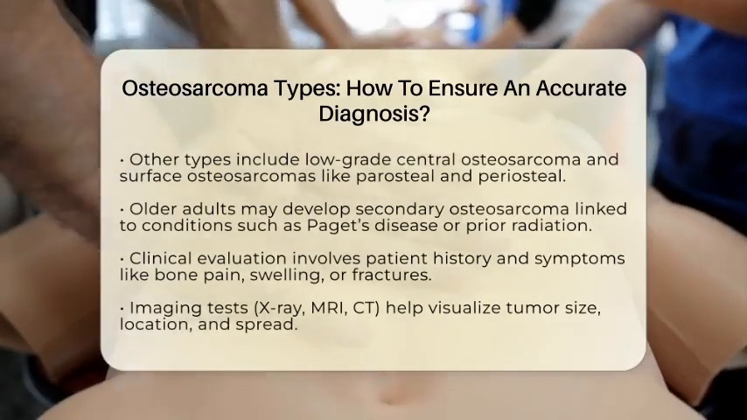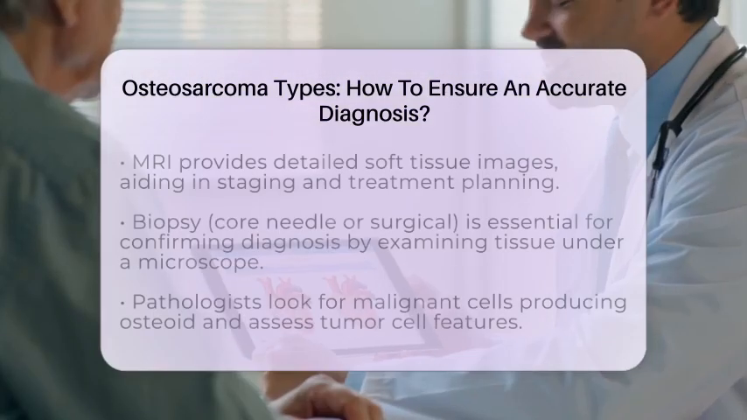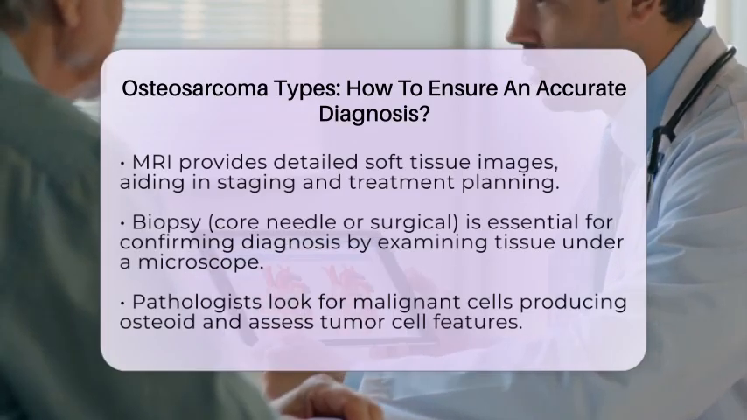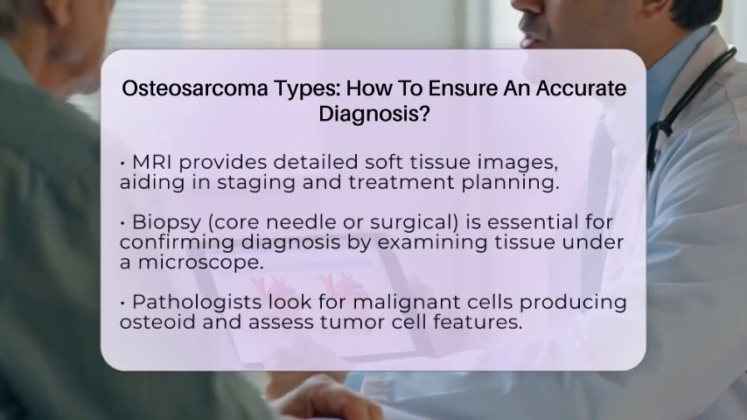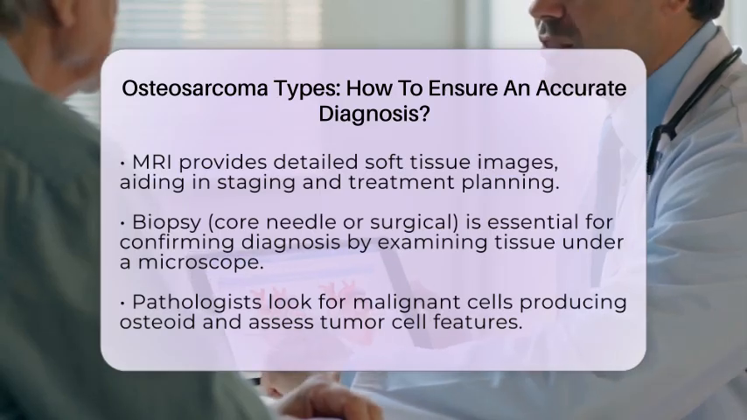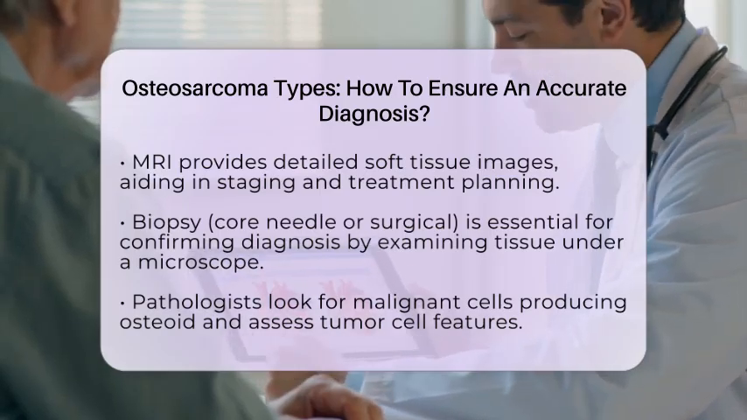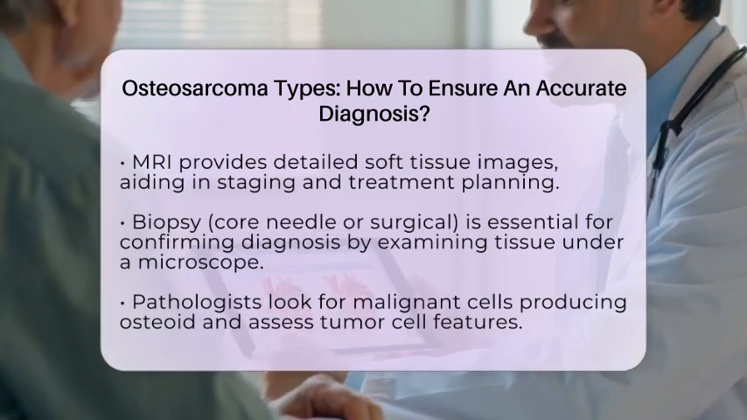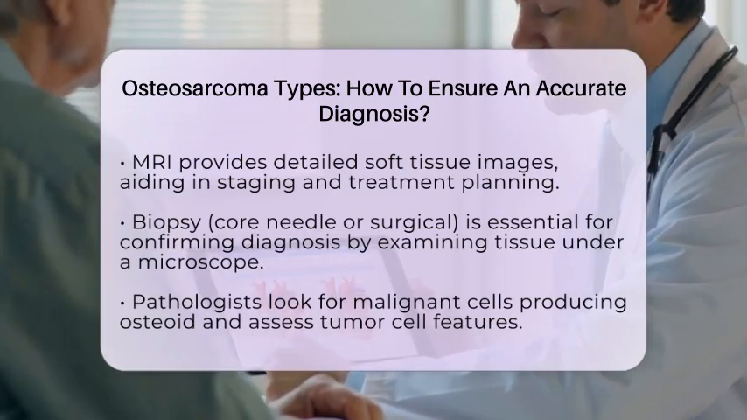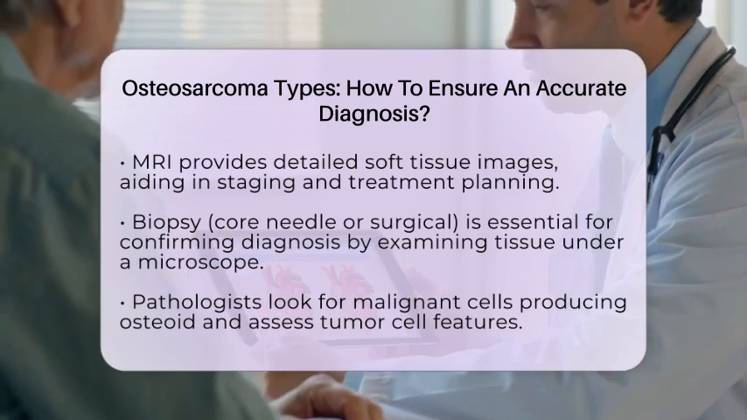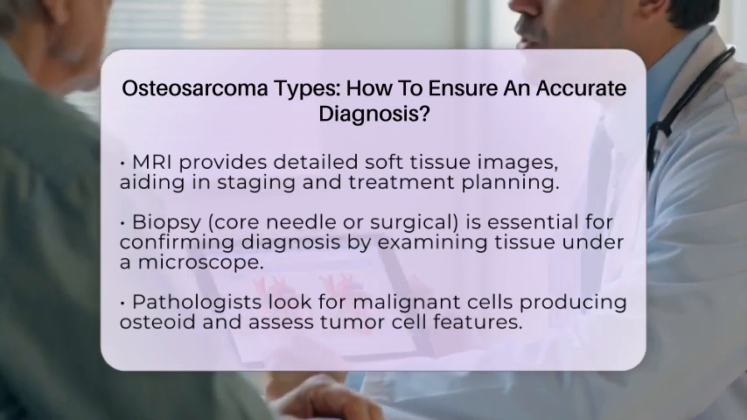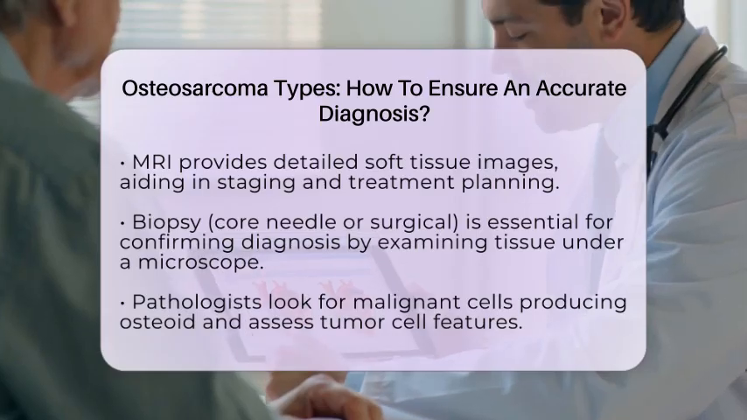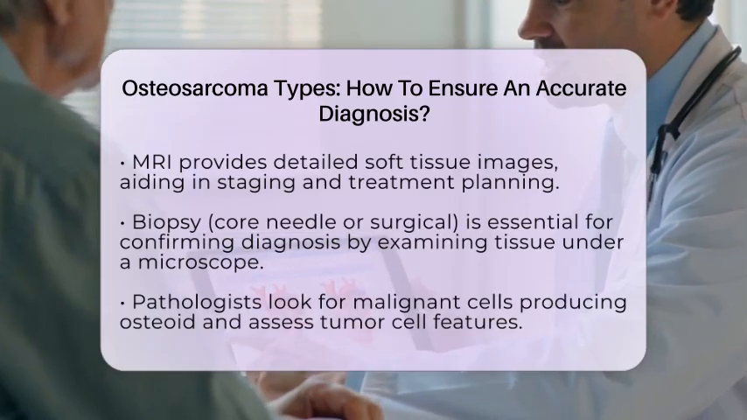An experienced surgeon performs a core needle or open surgical biopsy, carefully choosing the site to avoid contaminating surrounding tissues. The tissue sample is then examined under a microscope. Pathologists look for malignant cells producing osteoid, which is the hallmark of osteosarcoma. They assess the shape of the tumor cells, their nuclear features, and how actively they are dividing. The tumor can be classified further based on the predominant tissue type, like osteoblastic or chondroblastic.